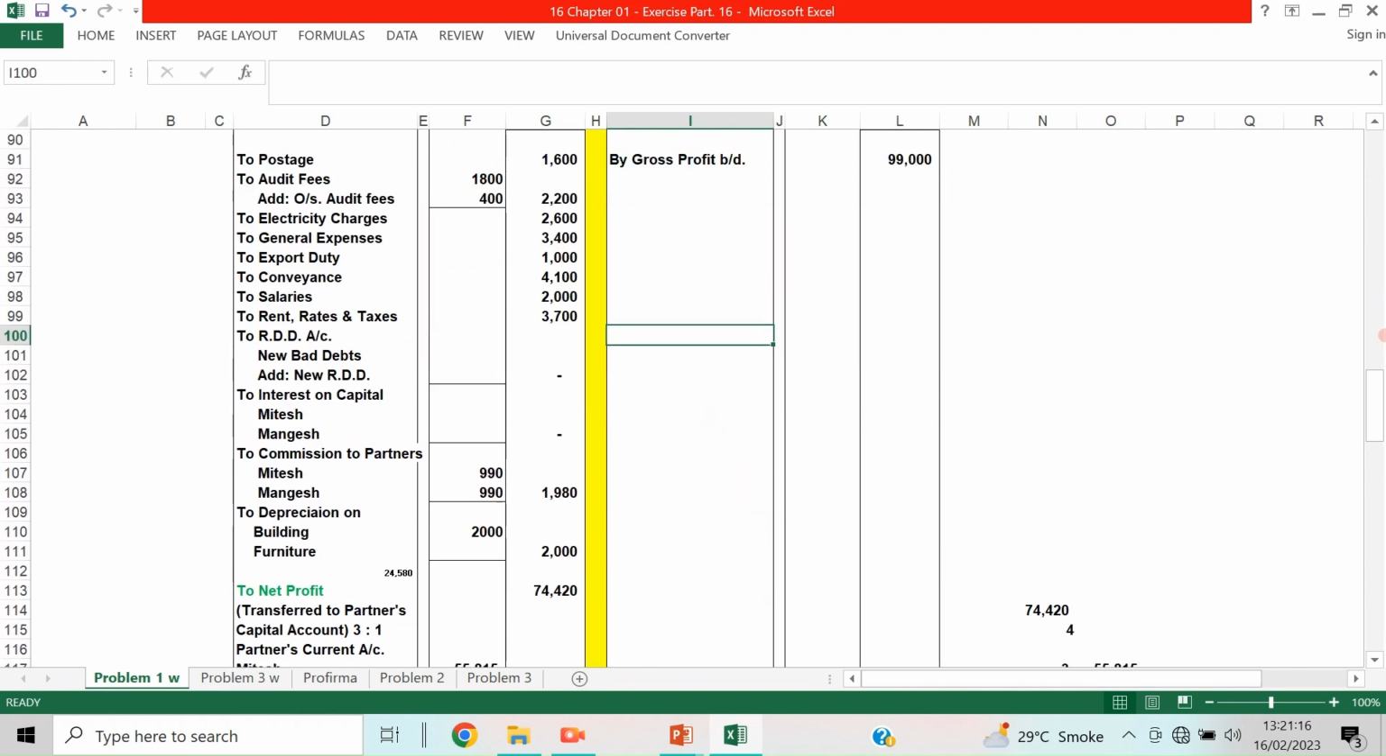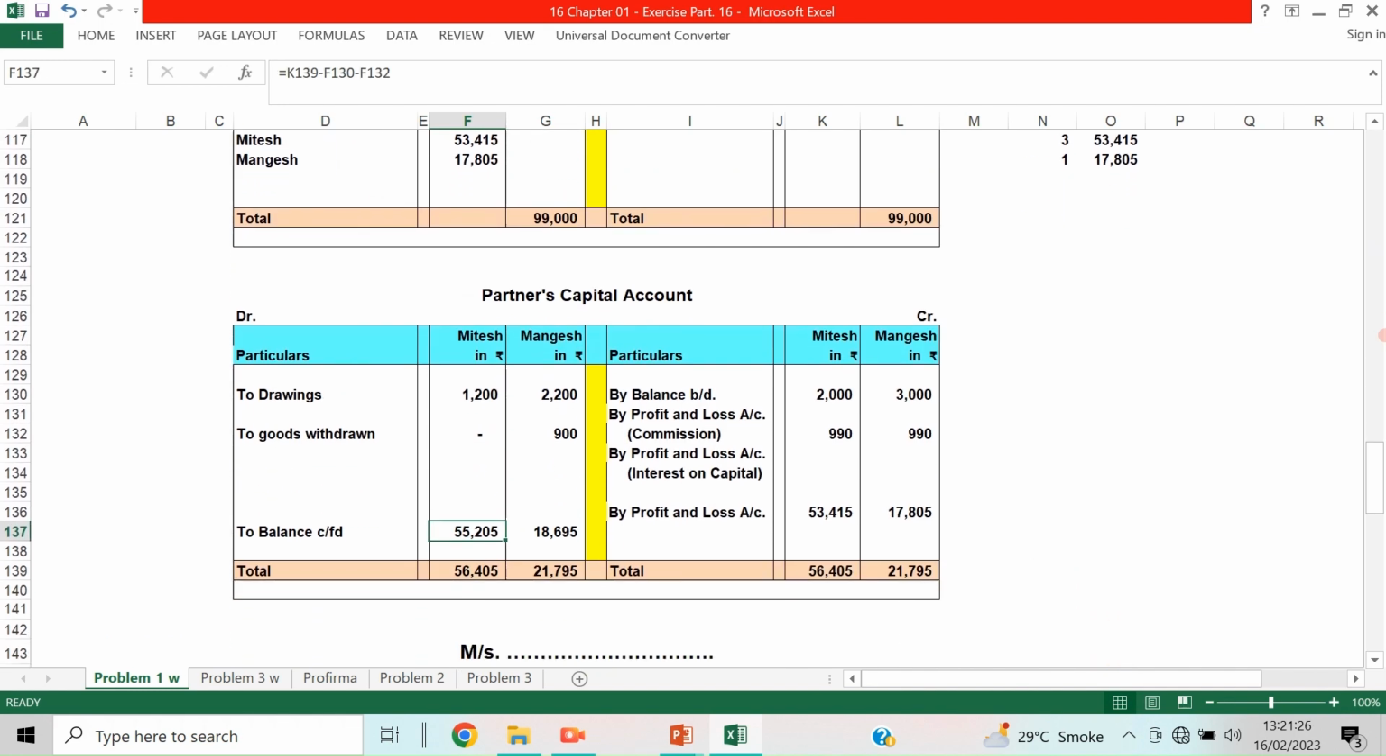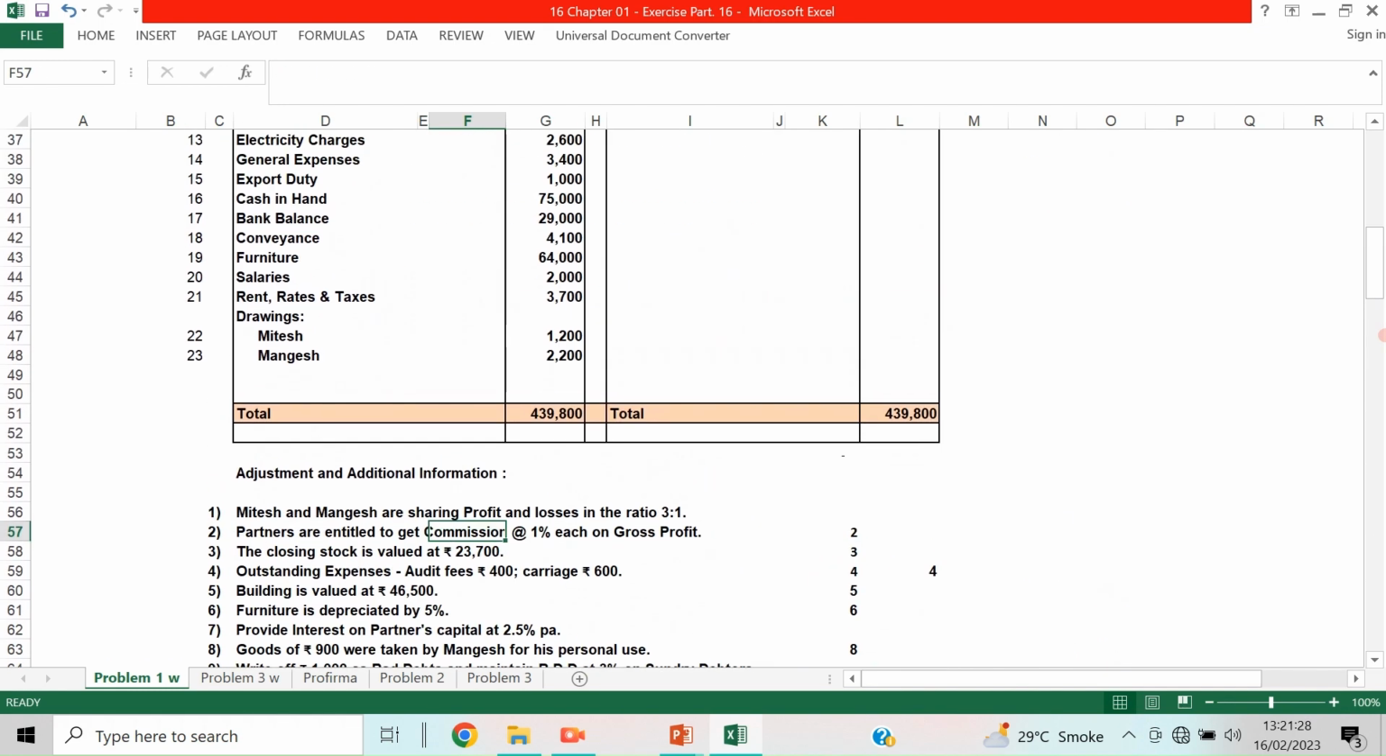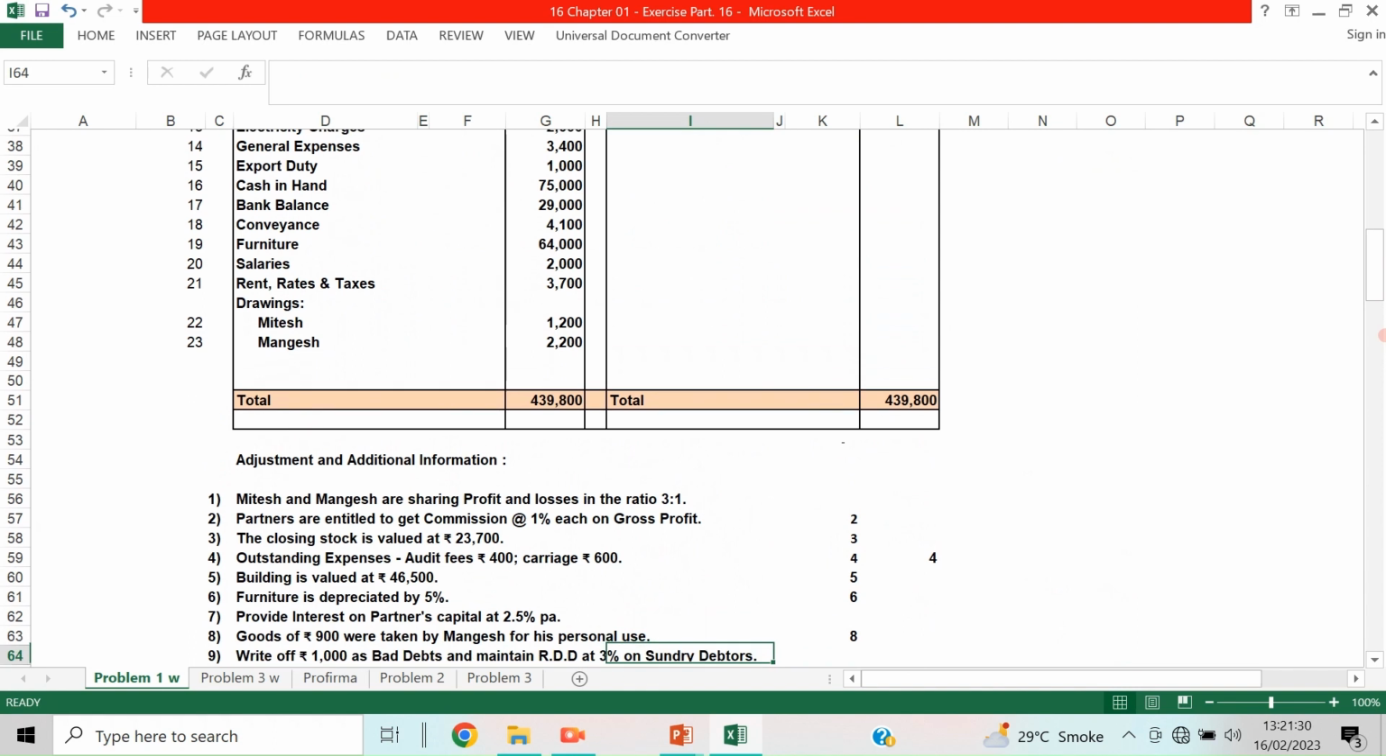3,200 will be taken on the depreciation of furniture, 3,200. Okay, that is also taken. Now what is the other adjustment entry? So furniture का वो भी हो गया.